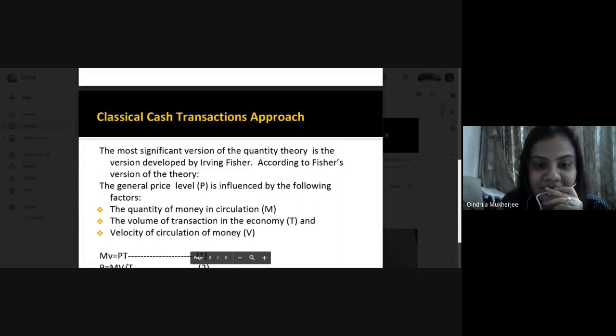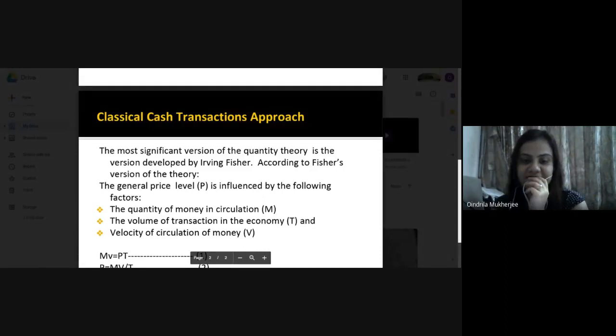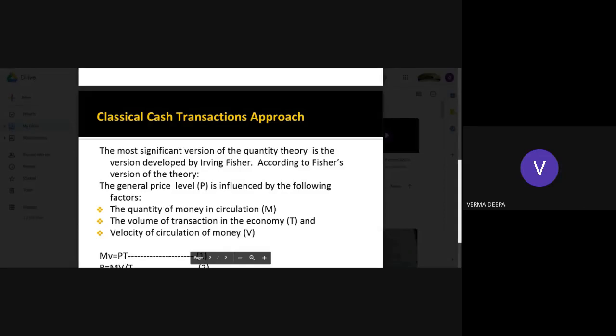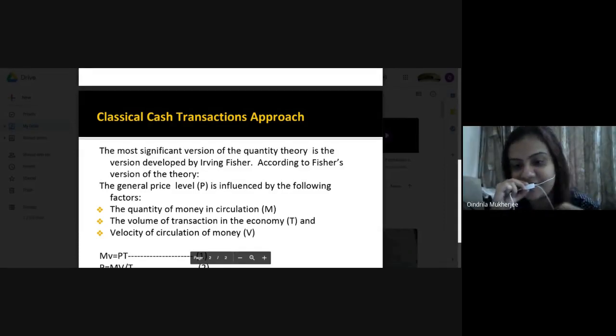What do you understand by velocity of circulation of money? We have discussed this earlier. Tell me, what do you understand by it? Yeah. Speed of circulation of money. Okay. So how the speed actually works out? How the money actually moves in the economy?